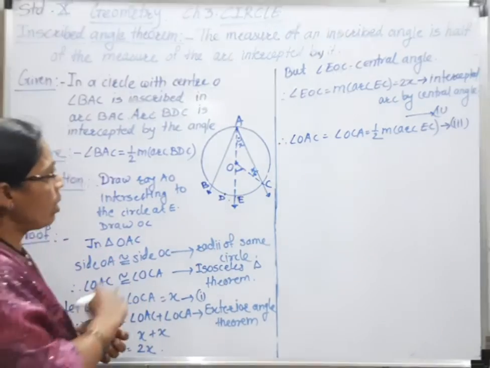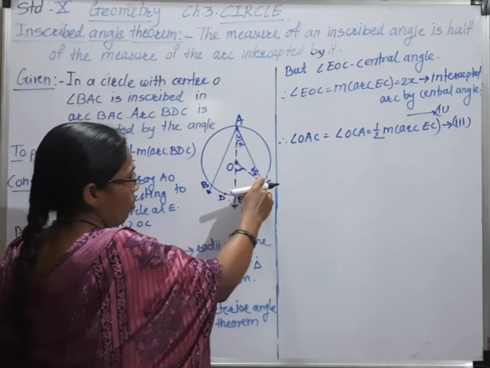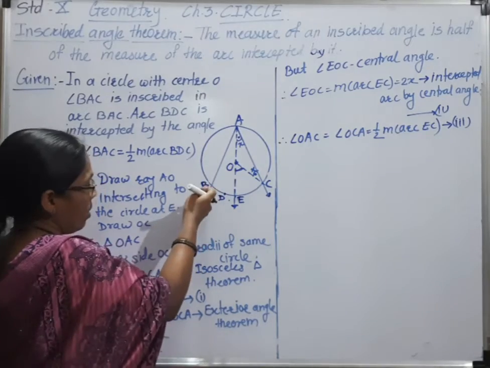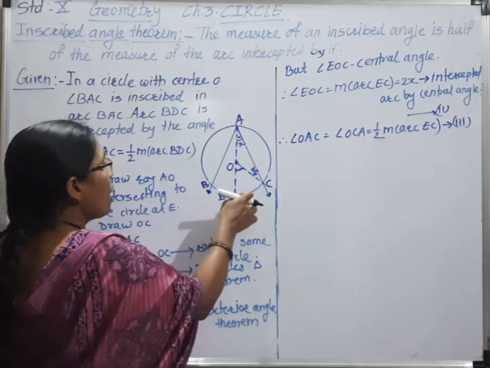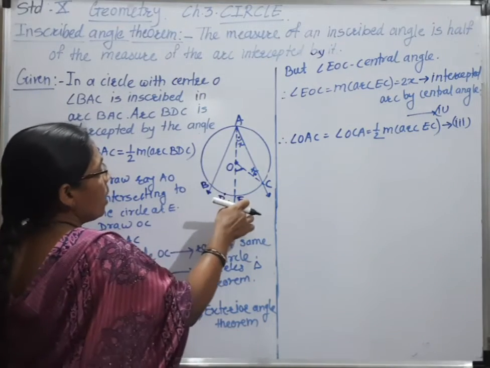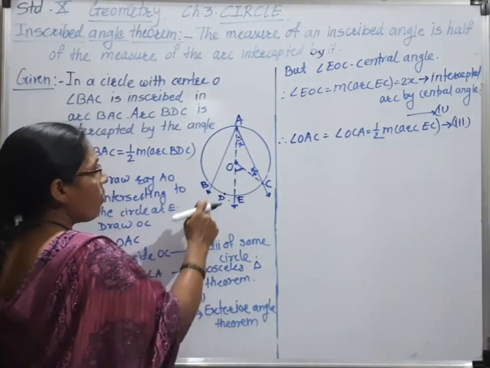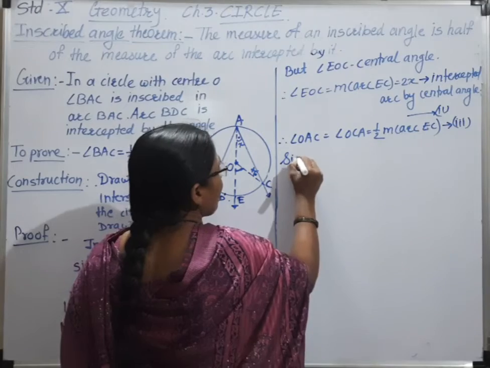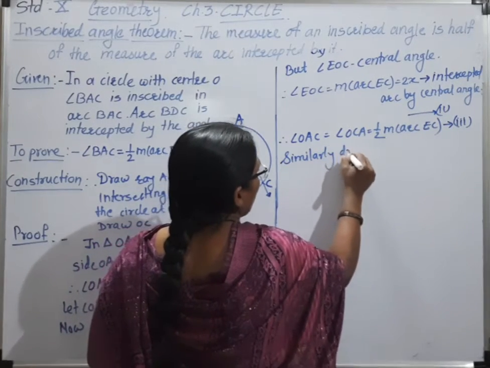Now here we have taken OC as a radius, joining points O and C. Similarly, when we draw OB as a radius, then also we can prove that angle BAE is half of arc BDE. So we can write similarly, drawing.